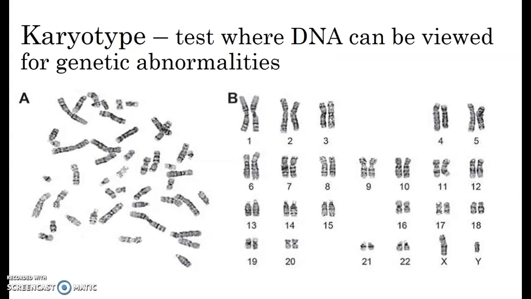A karyotype is a test where scientists can actually look at your DNA, and usually they look at it if they're searching for genetic abnormalities. We studied karyotypes before, but I just wanted to throw that back out there. P.S. Don't forget, humans have 23 pairs of chromosomes, which are DNA bundles, and the 23rd pair shows if you're male or female. So this karyotype on the screen would be that of a male because the 23rd pair is one X and one Y.